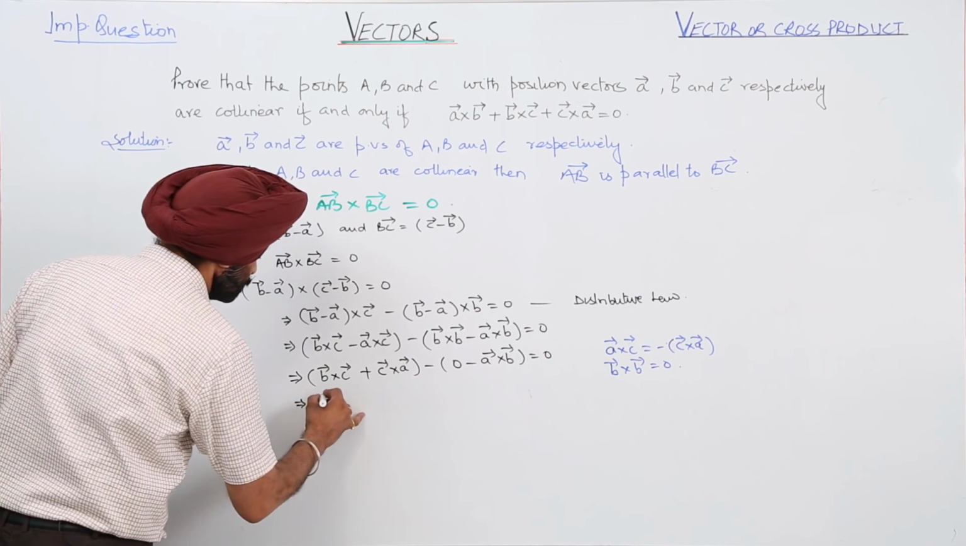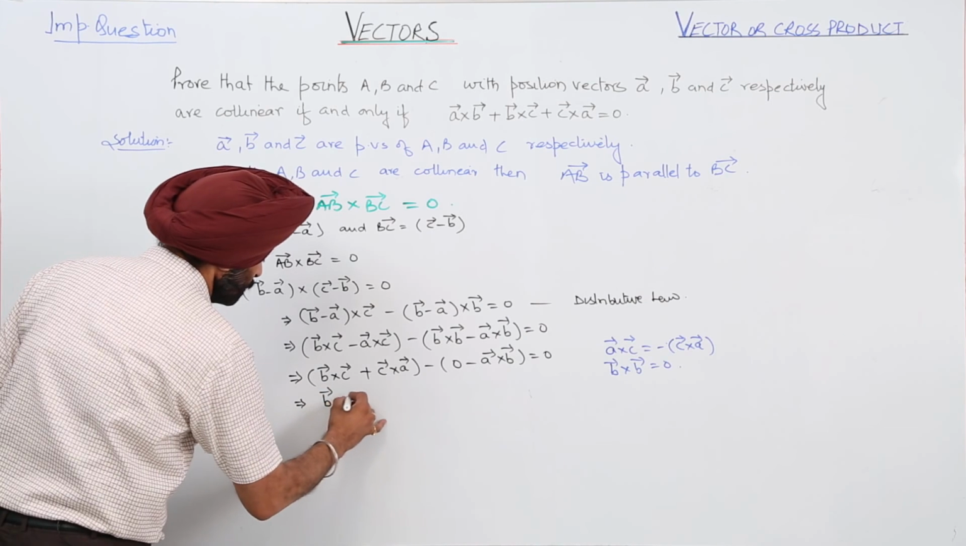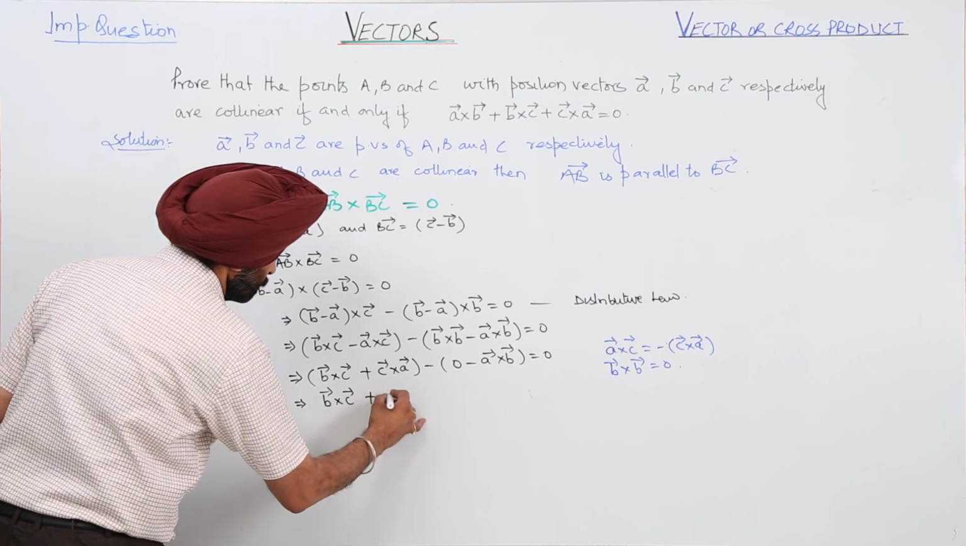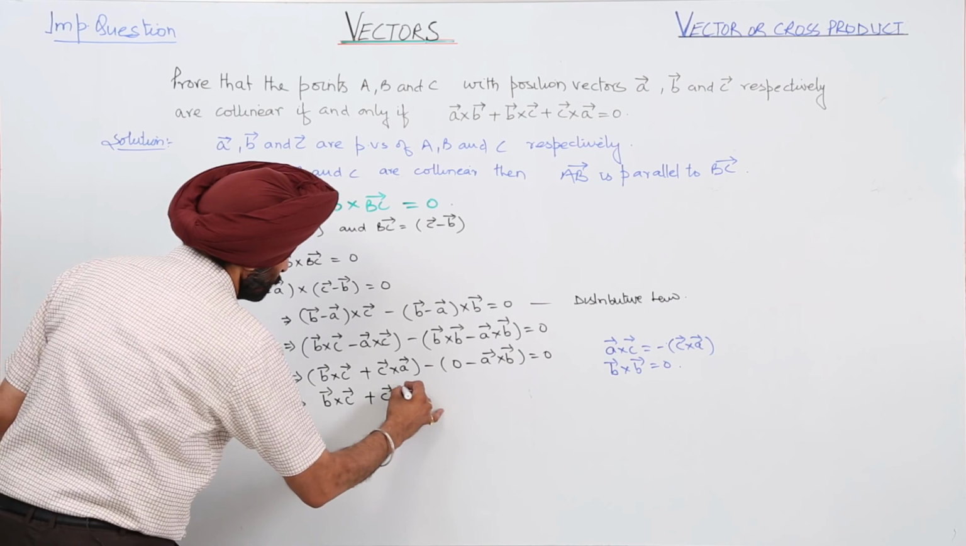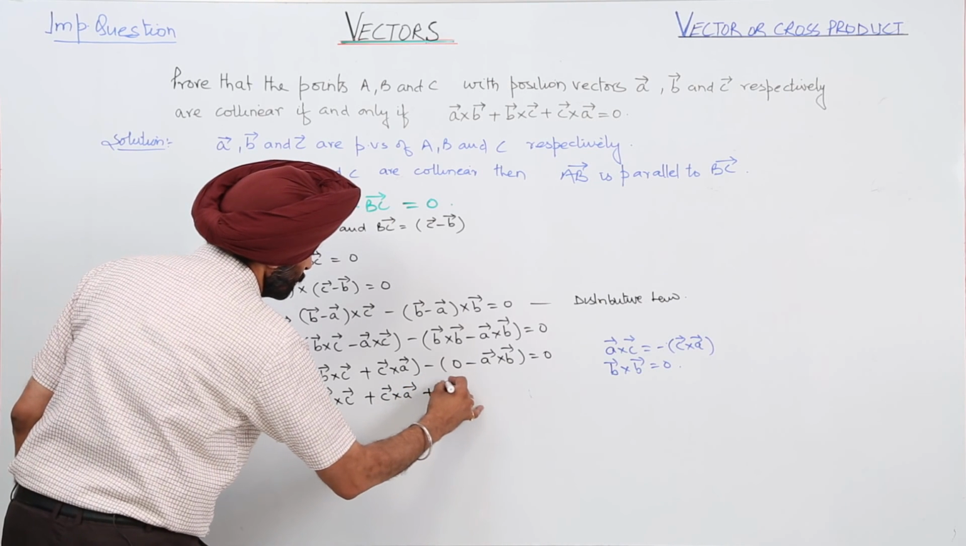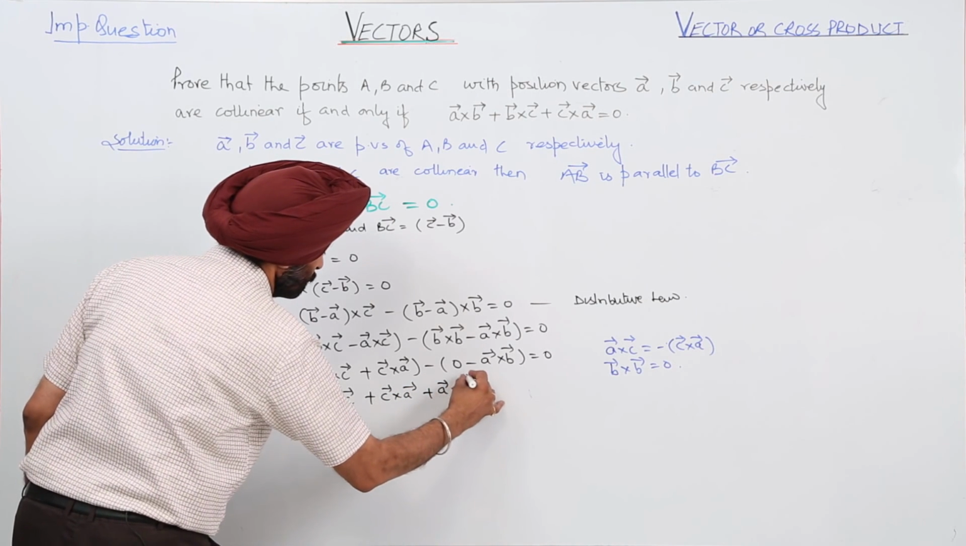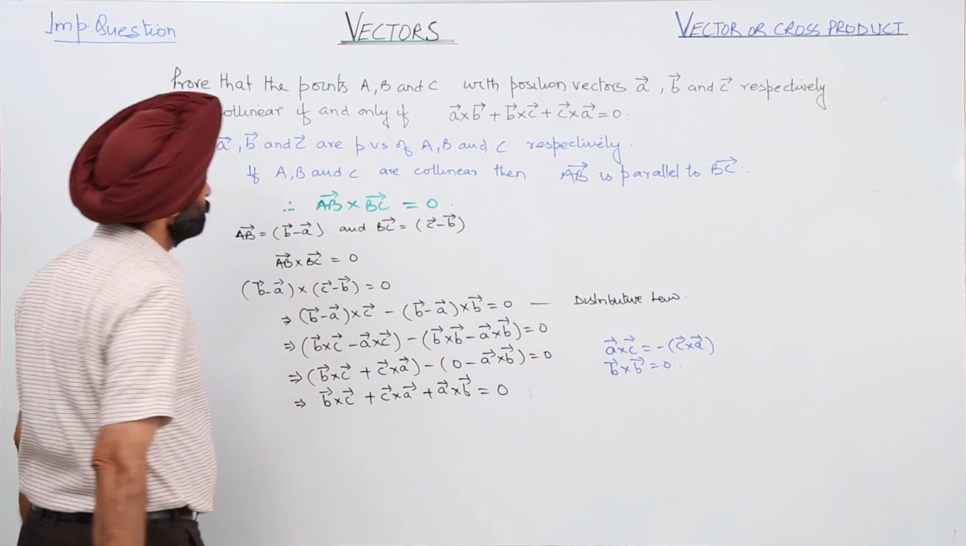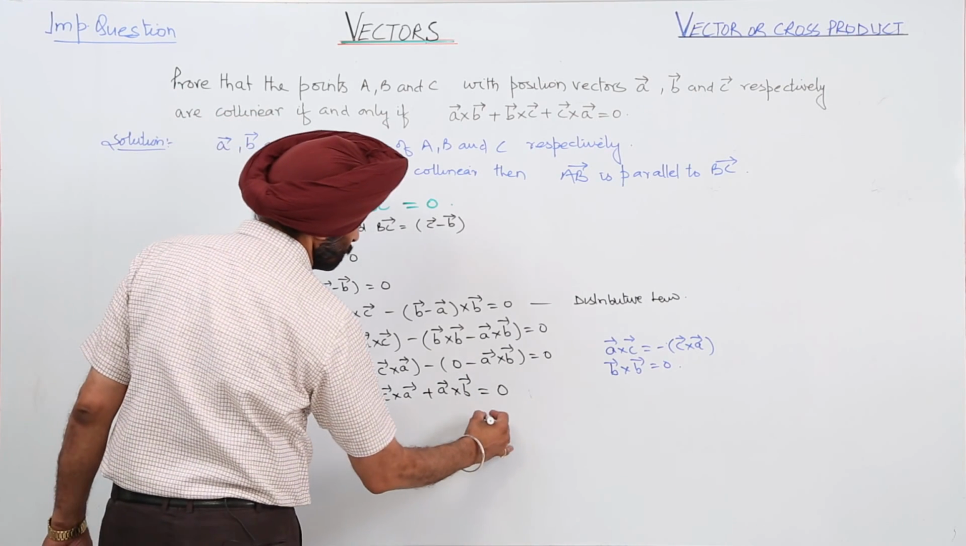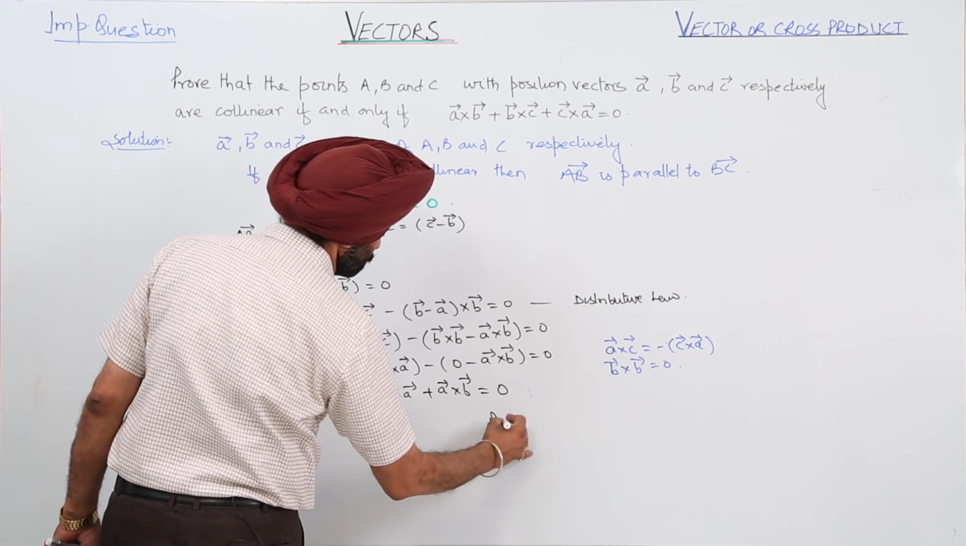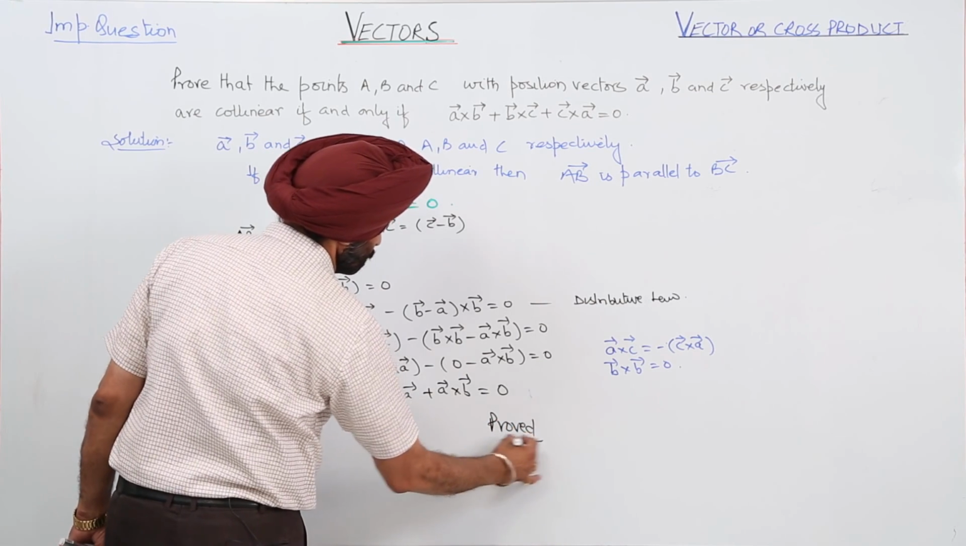Now, this gives vector B cross vector C plus vector C cross vector A plus vector A cross vector B is equal to 0. Proved.